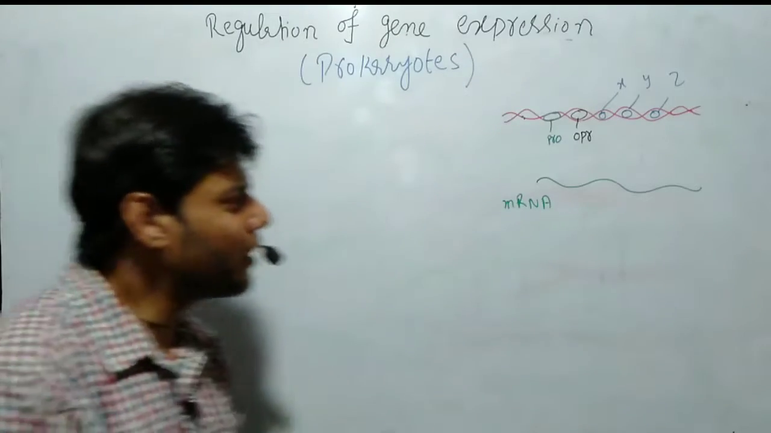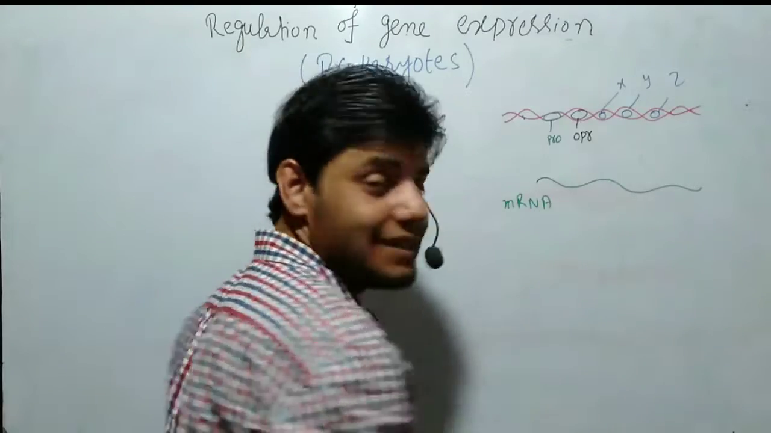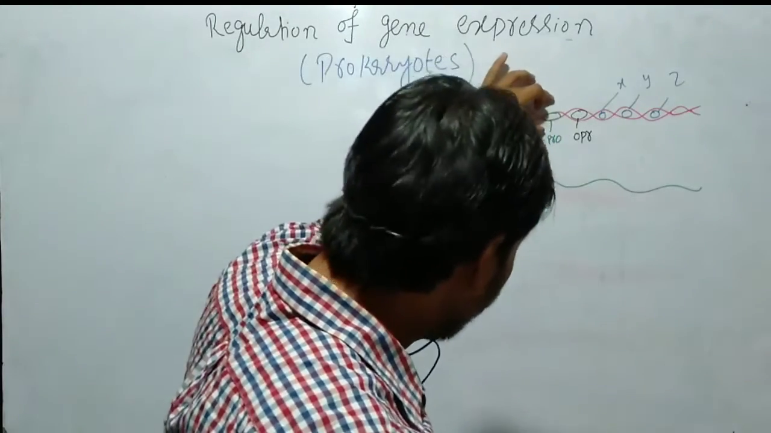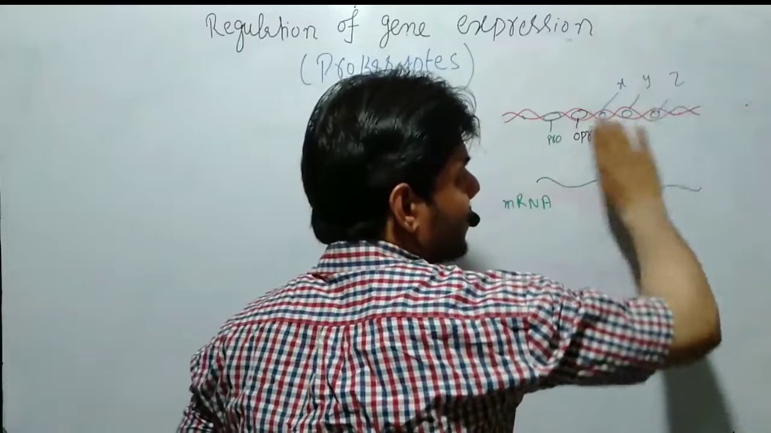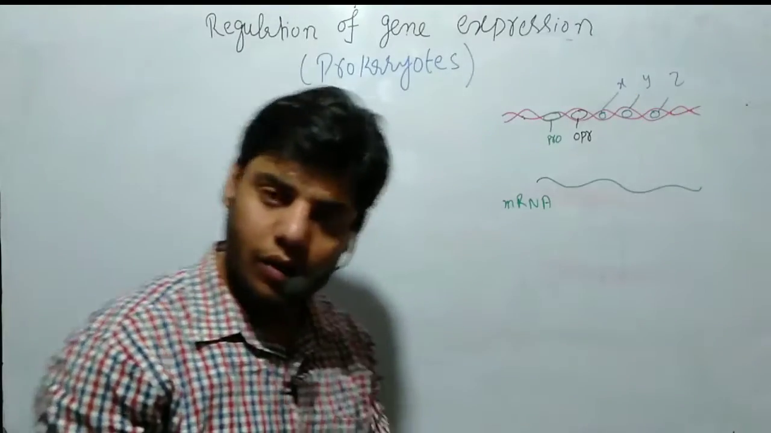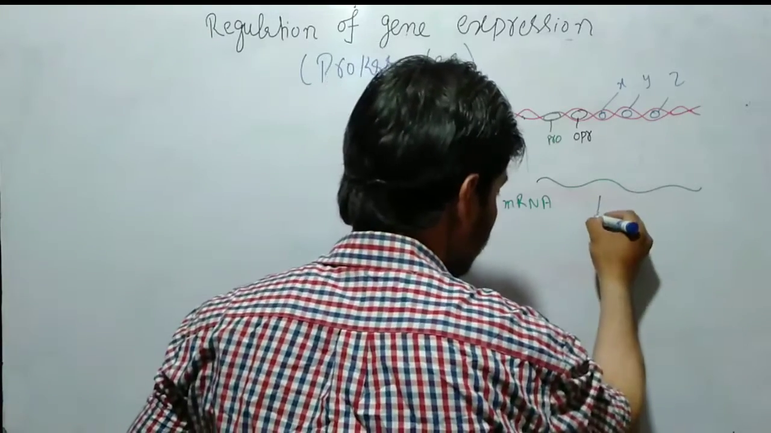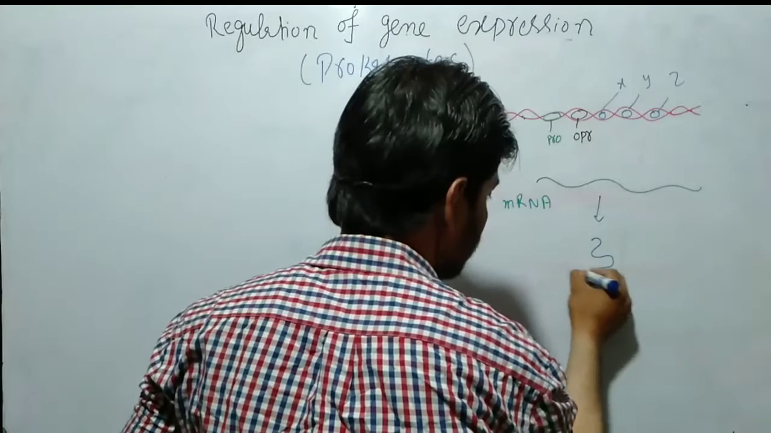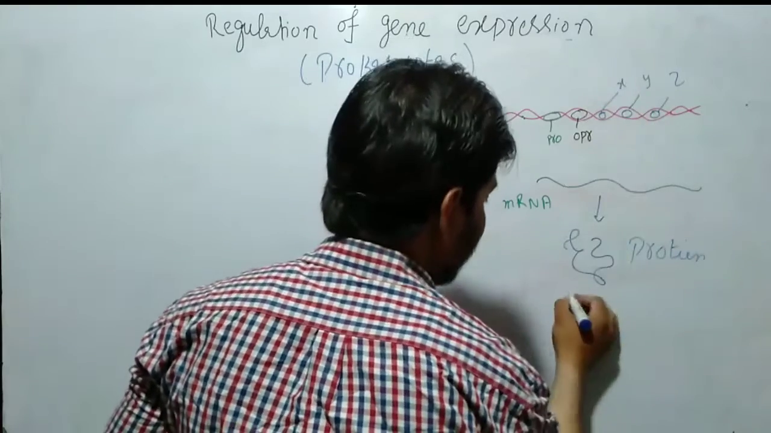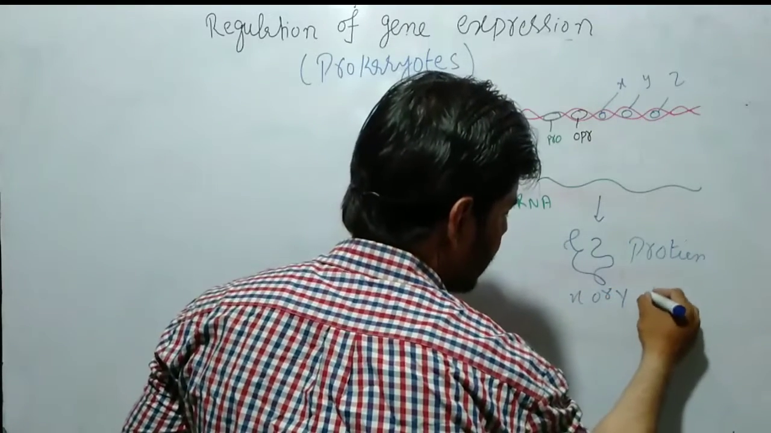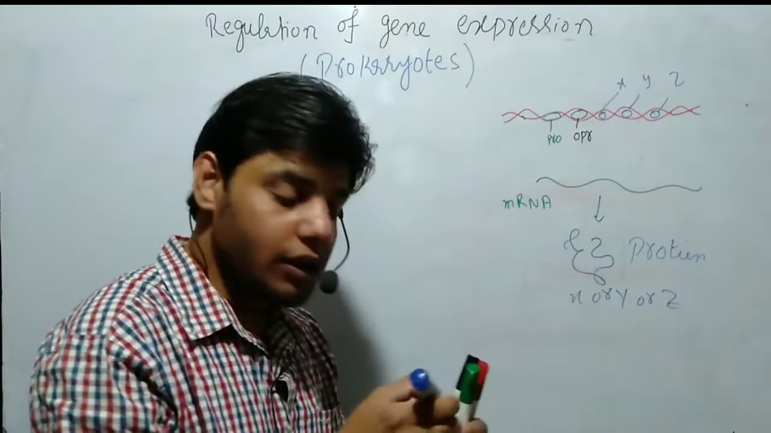Inside the mRNA there are particular sequences present for the synthesis of proteins. This process is called transcription. RNA polymerase binds here and causes transcription of all these genes. As you can see, X, Y, Z, all these genes are transcribed. And then from that mRNA we get the protein, as you can see. This is the protein X or Y or Z, or we get all three proteins. So this is the process.